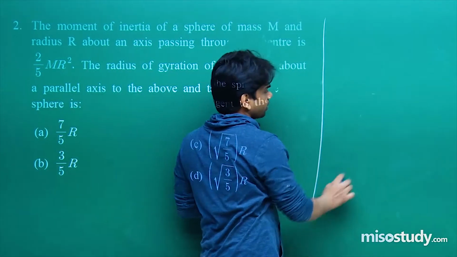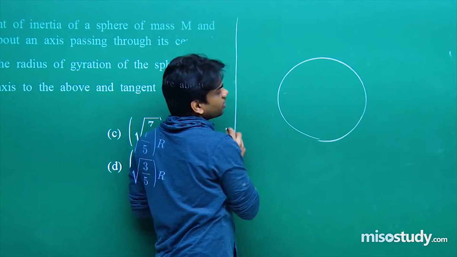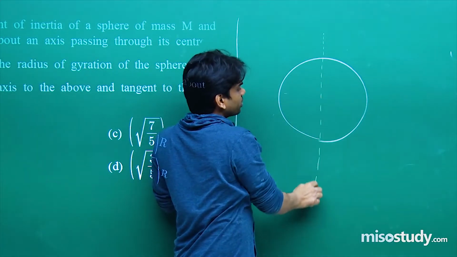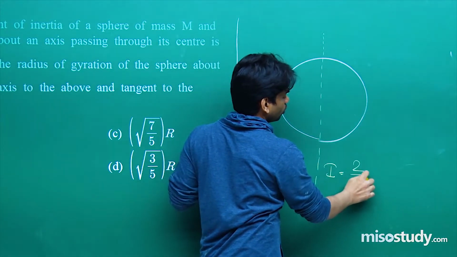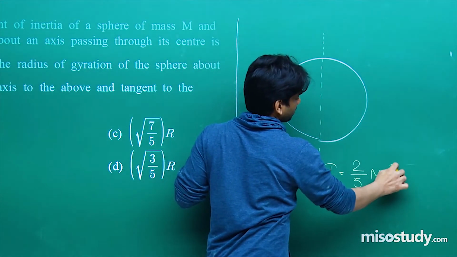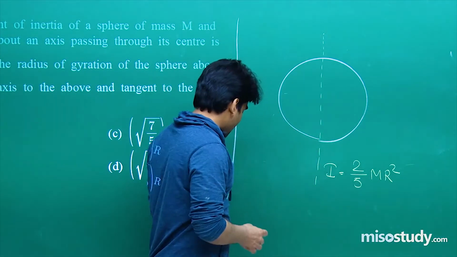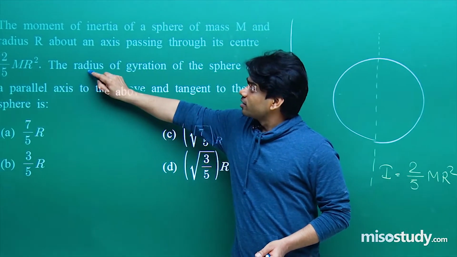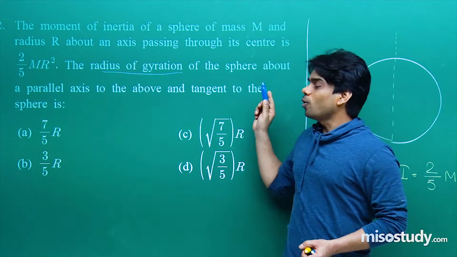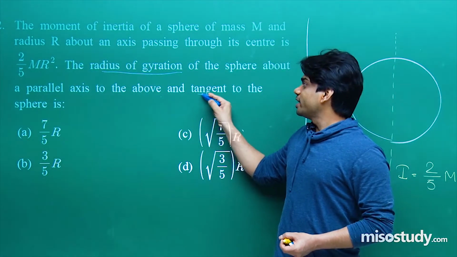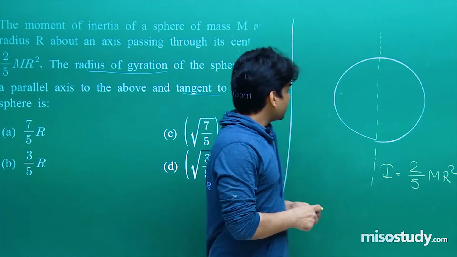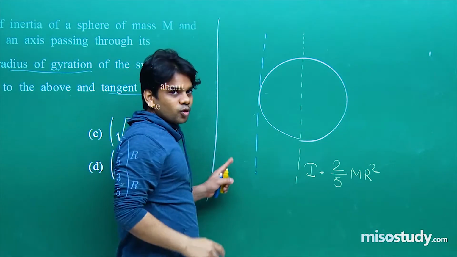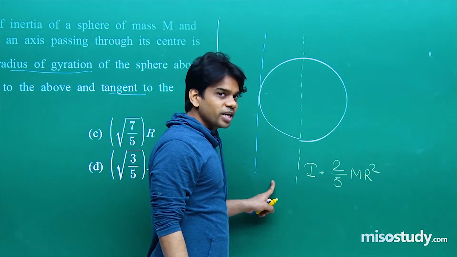We have a sphere. So let me show you all a sphere. It will have some mass. Its moment of inertia about this axis is 2 by 5 MR square. This is what we know. It is asking what will be the moment of inertia. You see here, it's asking the radius of gyration. The radius of gyration of the sphere about a parallel axis to the above and tangent to the sphere. Tangent to the sphere and parallel to the above, so this will be the axis. So I hope that you have understood what theorem to apply here.